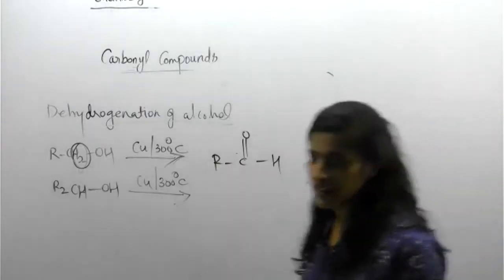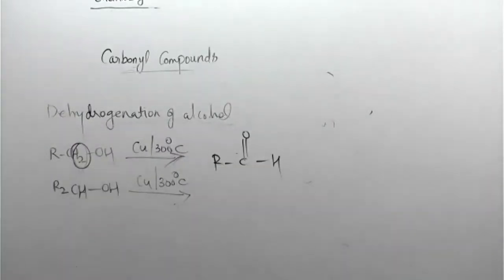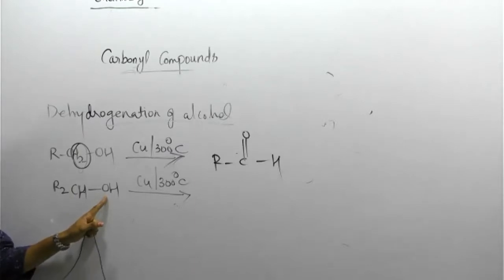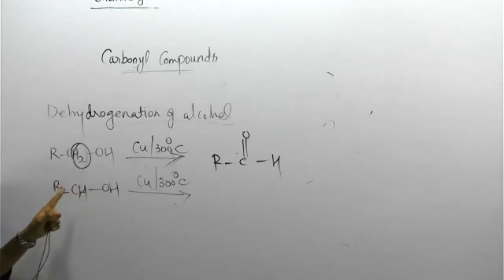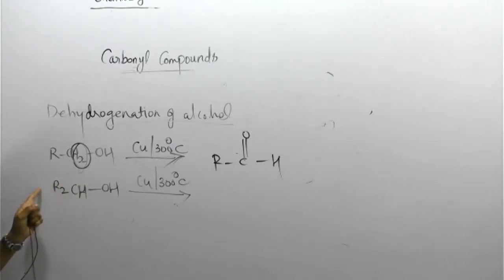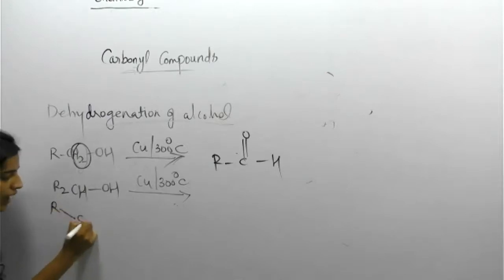How primary? Only one carbon means, what about this R group? It is a methyl or ethyl group, isn't it? Look, once again, correct that one. The OH group is attached to a carbon containing how many carbons? R group means 2 R groups are with you.